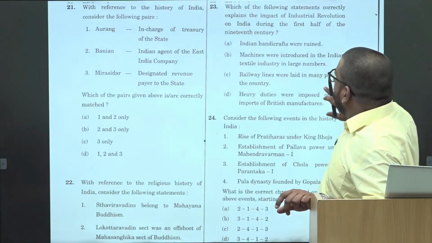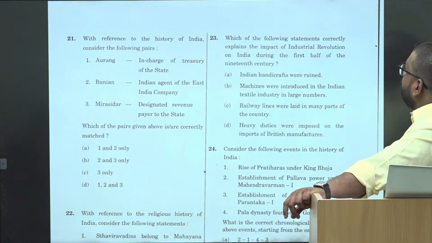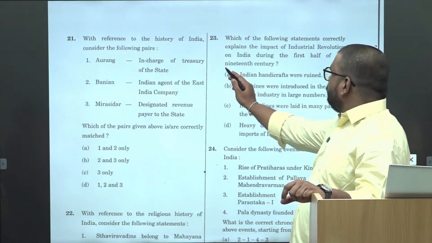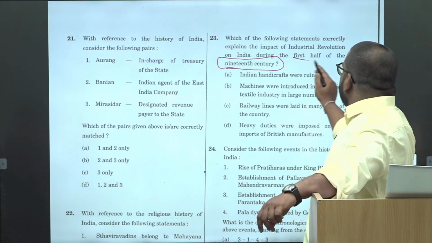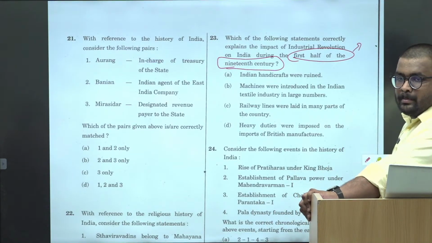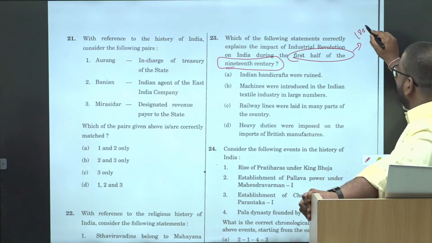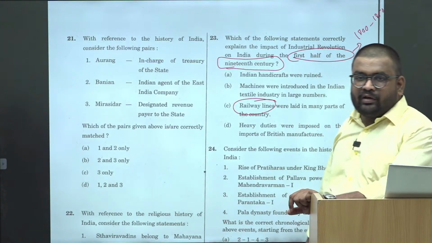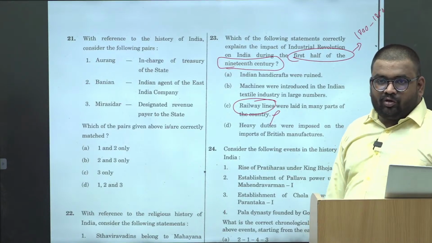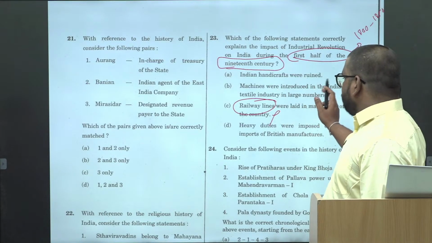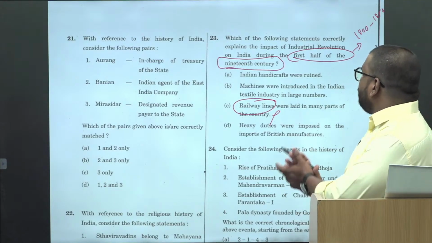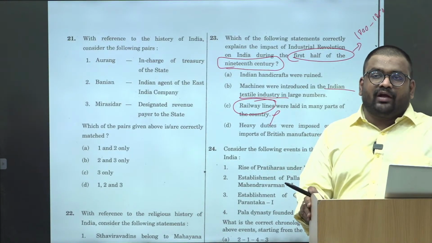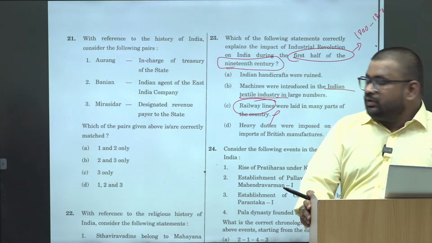The next question: which of the following statements correctly explains the impact of the industrial revolution on India during the first half of the 19th century? Again, the detailing. The first half of the 19th century means what time period? Yes, 1800 to 1850, right? Now when did the railway come to India? 1853. So that gets eliminated automatically. Heavy duties, the rest, so option C is automatically eliminated. Second, machines were introduced in the Indian textile industry. Did they bring machines to India or did they export their textiles to India? Right, this is also wrong.